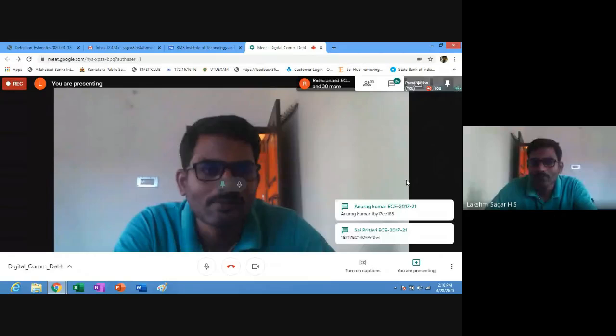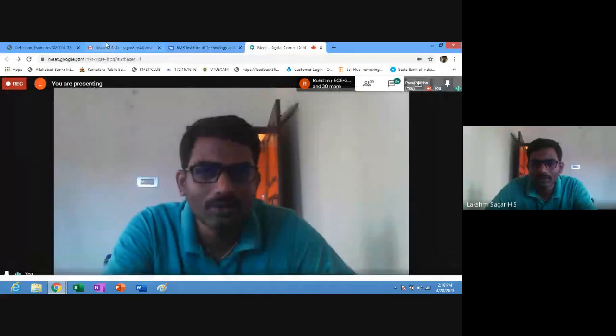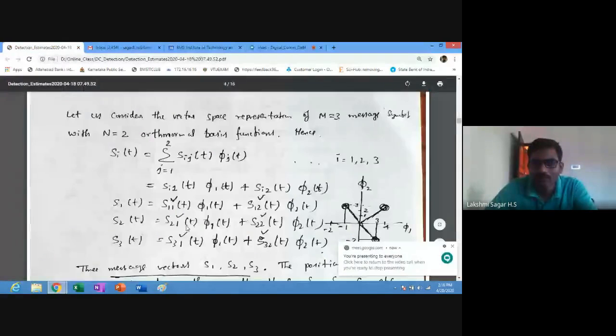If you are getting 3 points, I told you one example here, you can see this one, right? Here i we are varying from 1 to 3, so we are getting 3 signal points. And j is varying from 1 to 2, so here two orthonormal basis functions. So with these constraints, we can write three equations. Understood?